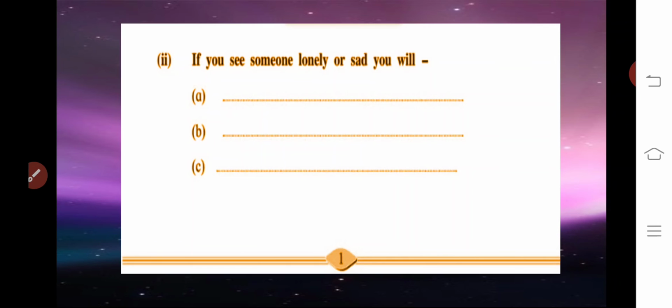Secondly, not forcing that person to share. Instead, ask them and be flexible. You can say that if you want to share, you can share with me. If you are not comfortable this time, later you can share with me. Or the third option would be that if you are not comfortable sharing with me, definitely you can share with someone else. Those would be the probable responses of yours. If you feel something different from this, you can complete these three in that perspective.